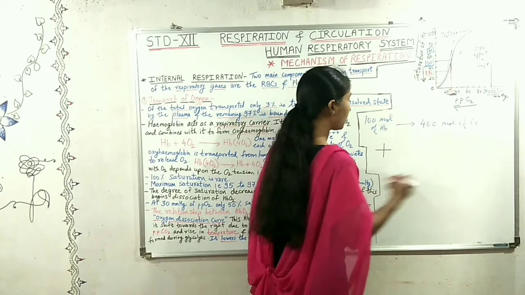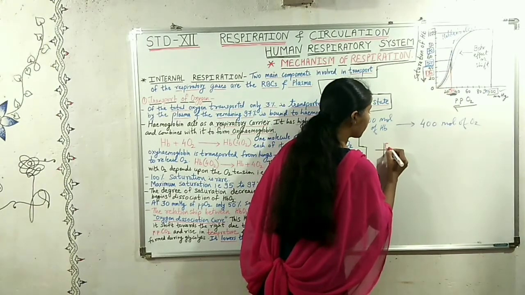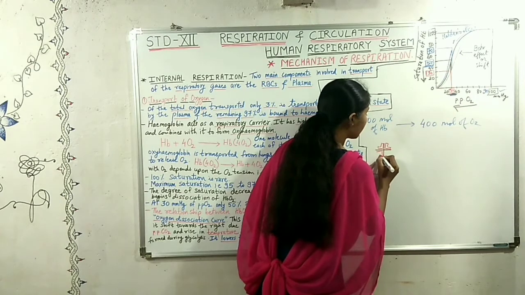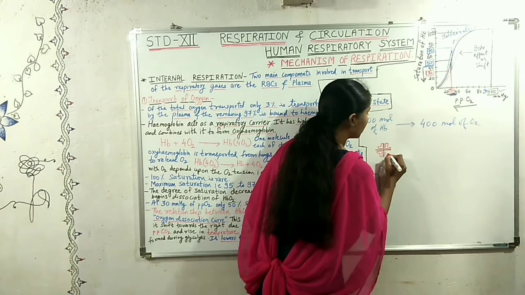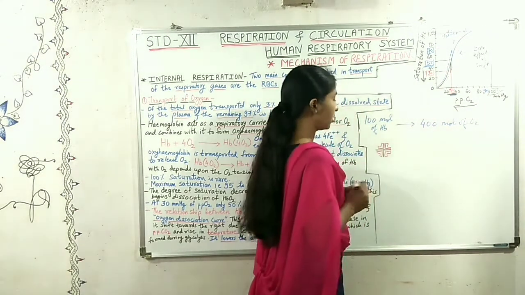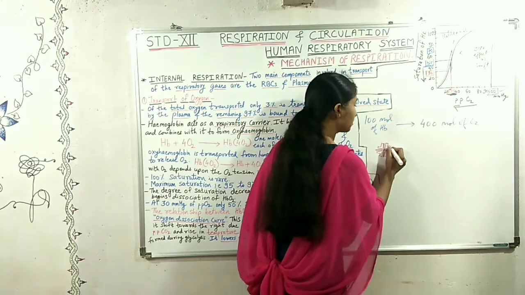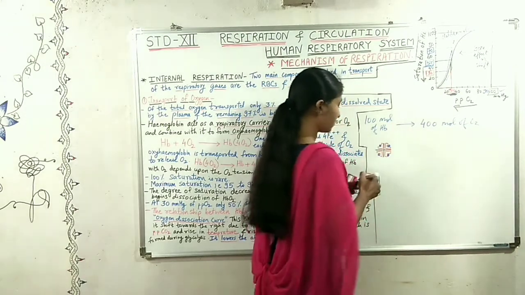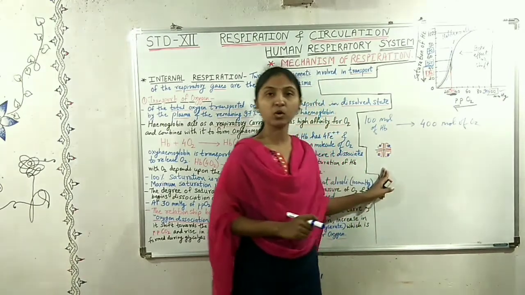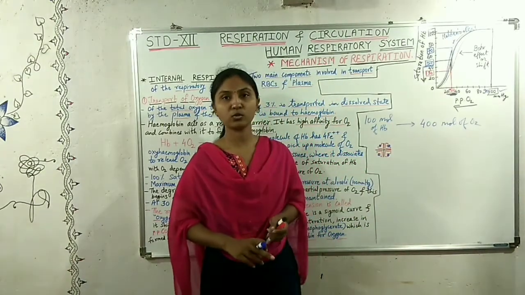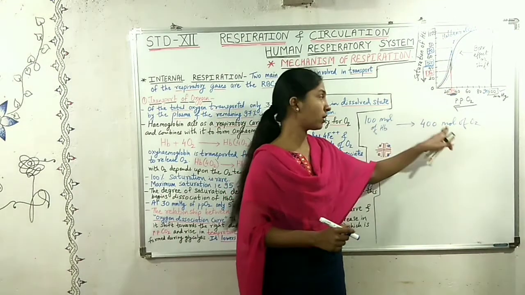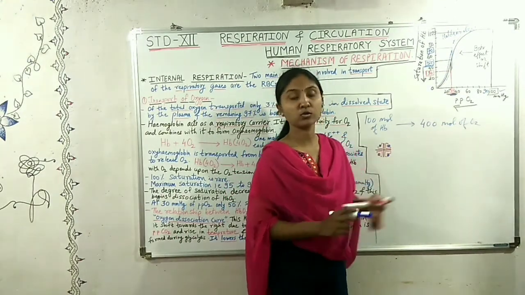This hemoglobin molecule has 4 ferrous ions, and these ferrous ions hold the oxygen molecule. So, one molecule of hemoglobin can hold up to 4 molecules of oxygen. So, 100 molecules of hemoglobin can hold up to 400 molecules of oxygen.